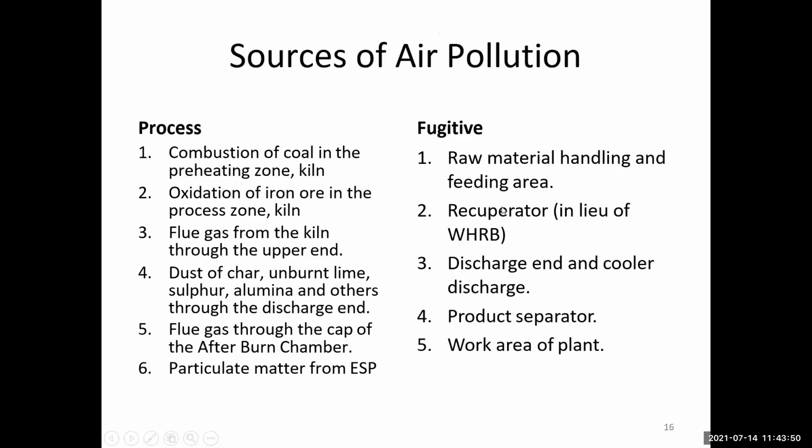Then the sources of air pollution. These are processes and activities. This is the process source of air pollution: combustion of coal in the preheating zone of the kiln. Oxidation of iron ore in the process zone of the kiln. Flue gas from the kiln through the upper end. Dust of char, unburnt lime, sulfur, aluminum, and others through the discharge end. The flue gas through the cap of the afterburner chamber. This is the source of air pollution, that is, the afterburn chamber.